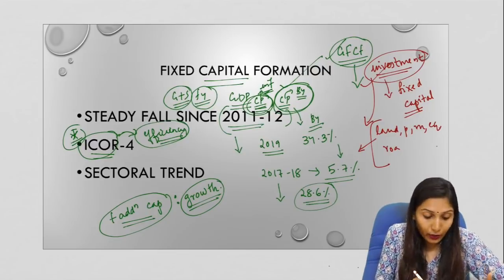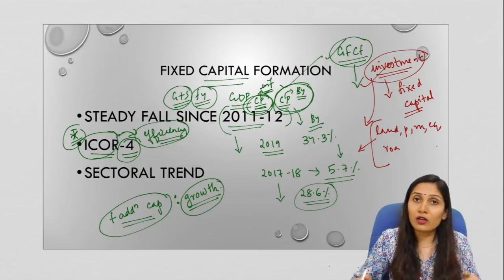So the ICOR in the Indian economy is 4. Now how is ICOR considered as a measure of the efficiency of an economy?